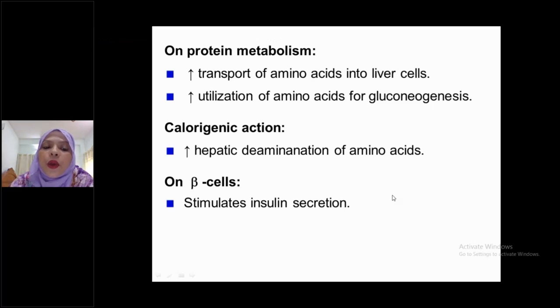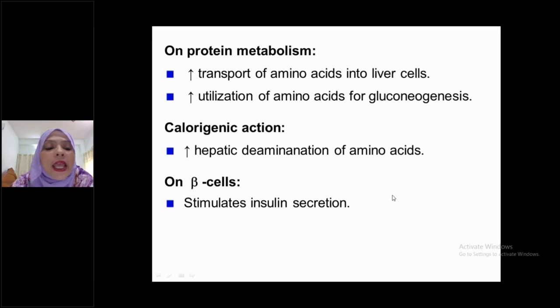So on electrolytes, you can write down here, on potassium: it decreases influx of potassium. If it causes decreased influx of potassium, more potassium persists in the blood. So it increases blood potassium level. That is, glucagon increases blood potassium level by decreasing influx of potassium into the cell. But insulin causes influx of potassium, that is, it causes decreased blood potassium level by increasing potassium influx into the cell, but glucagon causes the opposite action.